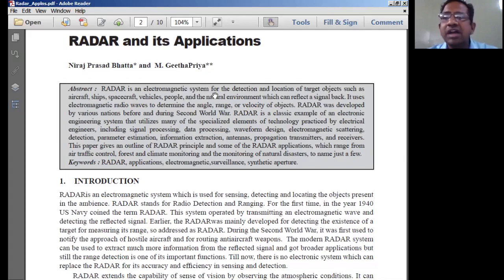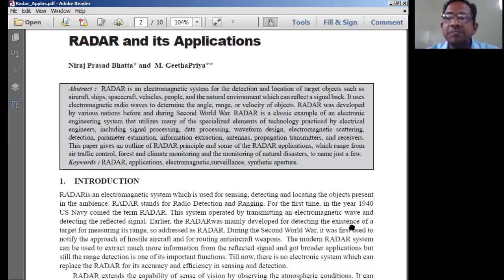So that means a radar is normally used to sense the target, and to find out the range of the target with respect to some reference distance. That is the basic application, or basic need, of a radar. Therefore, radar is an electromagnetic system used for detection and location of target objects such as aircraft, ships, spacecraft, vehicles, people, and a natural environment, which can reflect the signal back.